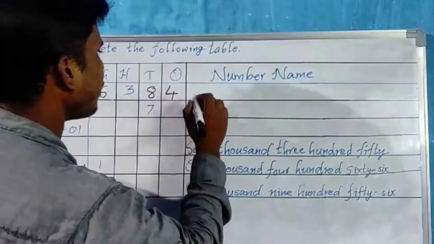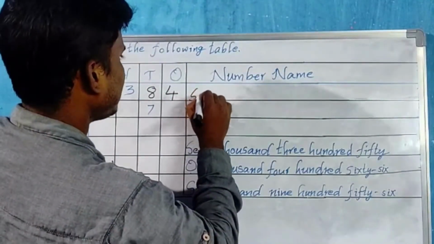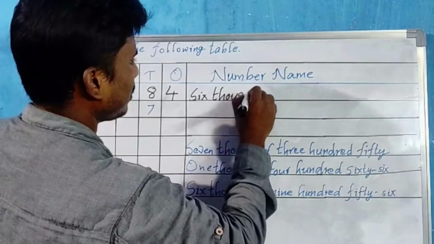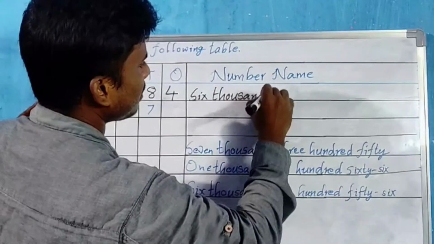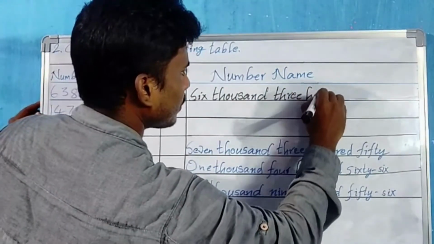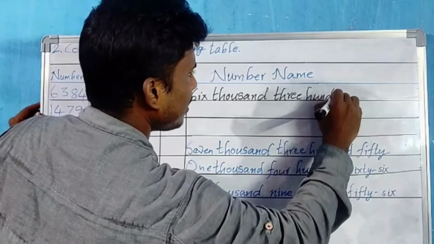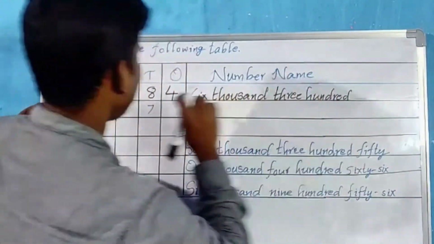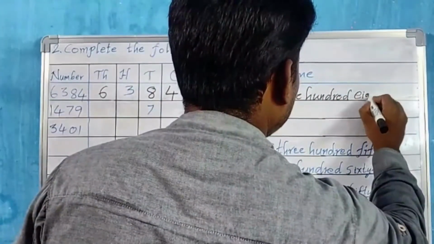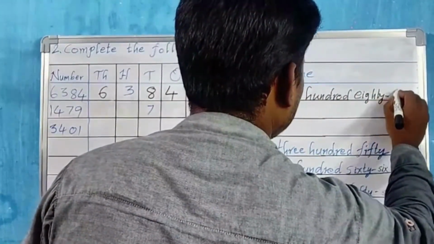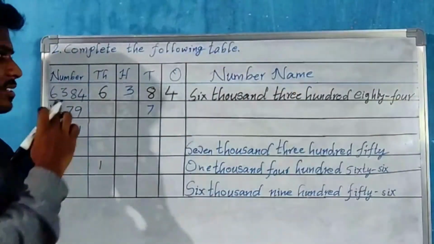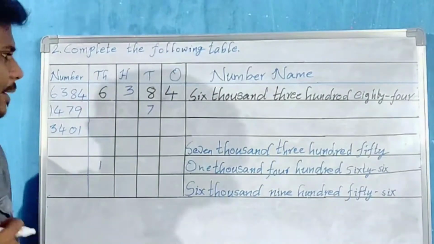So let us write the number name of this. 6,300, then 384. Okay, 6,384 is the number name.